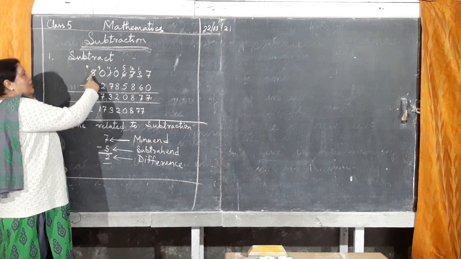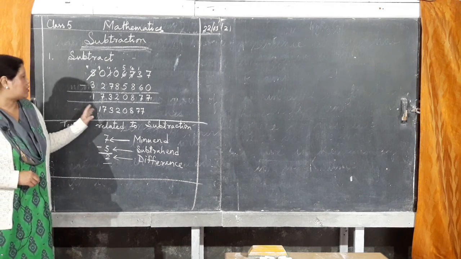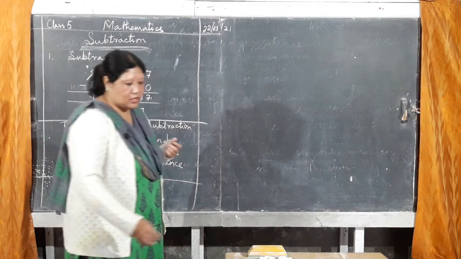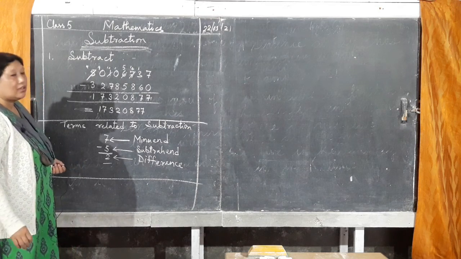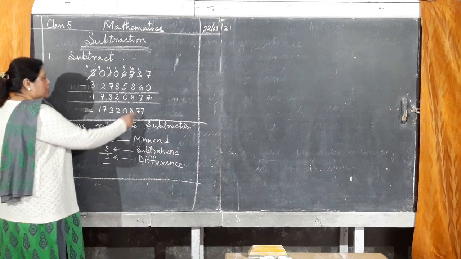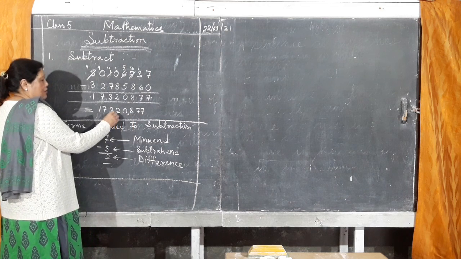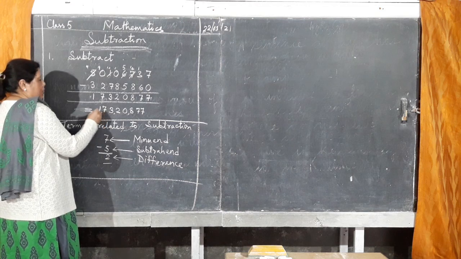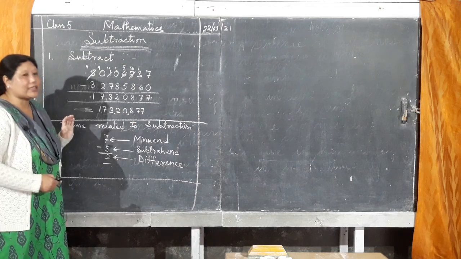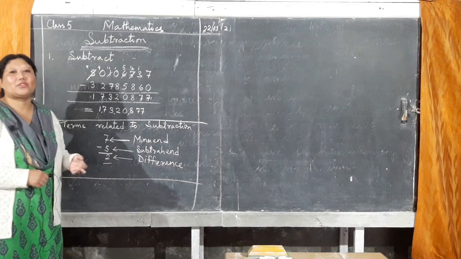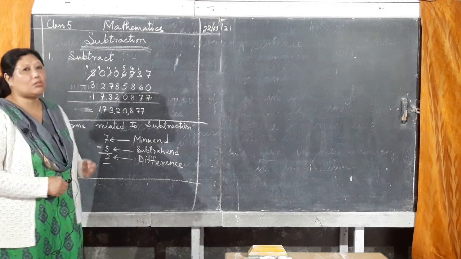And here, after giving 1, it became 4. So 4 minus 3 is 1. So this is the answer. If you want to put it, use the Indian base value system. You can put commas: 1 takes 100, comma, 1000, 10,000, comma, lakh, 10 lakh, comma, well, this became 1 crore. So 1 crore, 73 lakh, 20,877. This is the way you subtract, especially borrowing subtraction. You have to do it like this.